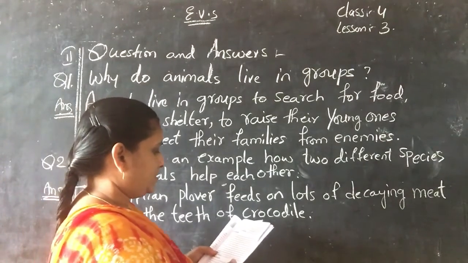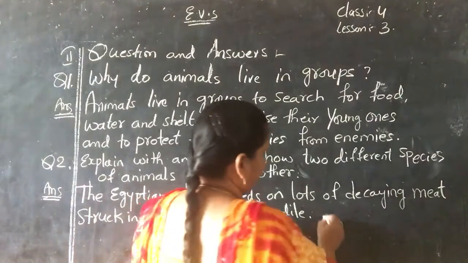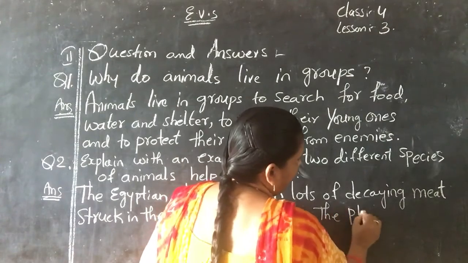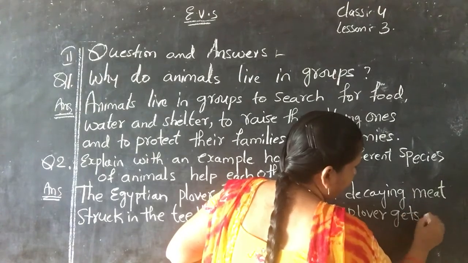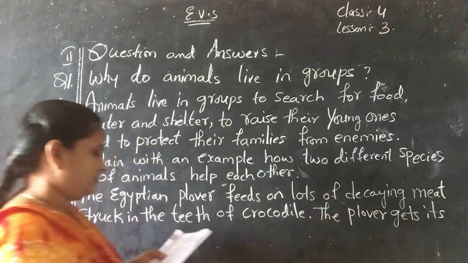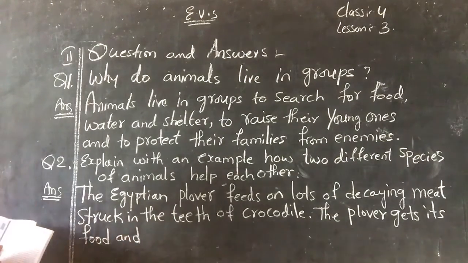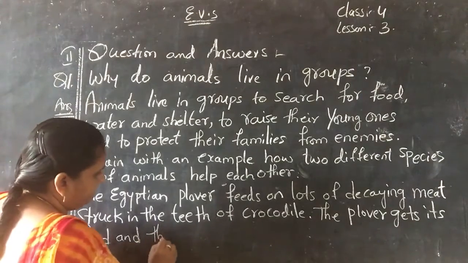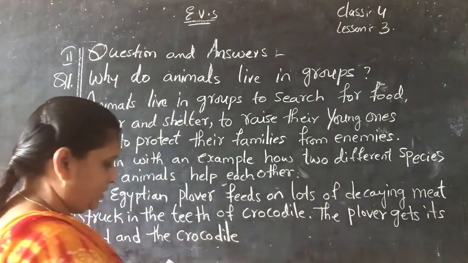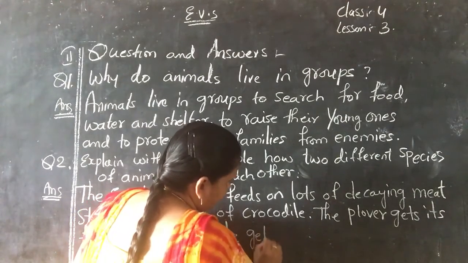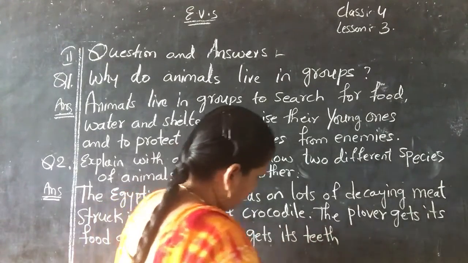And next, the plover gets its food and the crocodile gets its teeth cleaned.